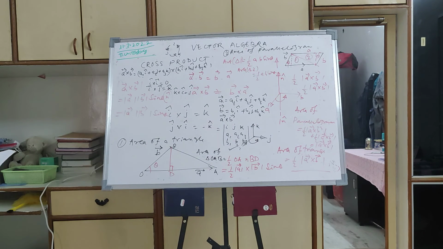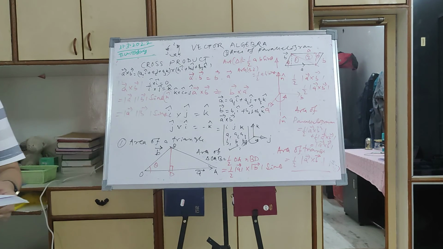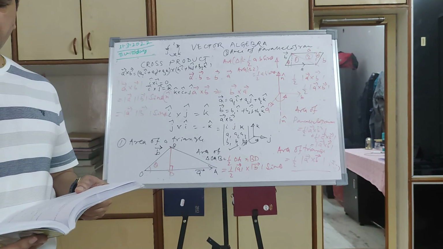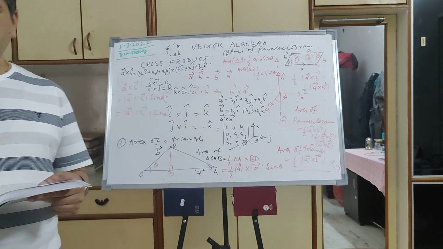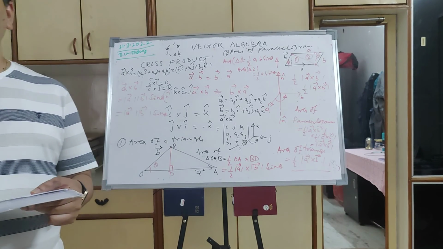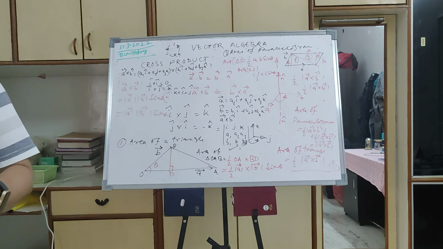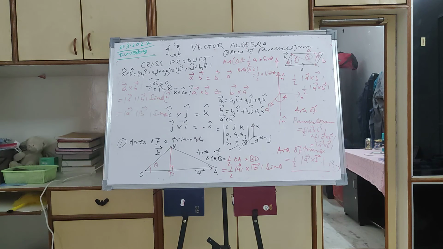Now using this principle, you can find the unit vector. There is a numerical: find a unit vector perpendicular to each of the vectors a plus b and a minus b. They have given a and b, so first you find a plus b and a minus b using vector addition. A unit vector perpendicular to each means what? The cross product is nothing but a vector perpendicular to these two. Always remember, if they are asking for a unit vector perpendicular to two vectors, just find the cross product.